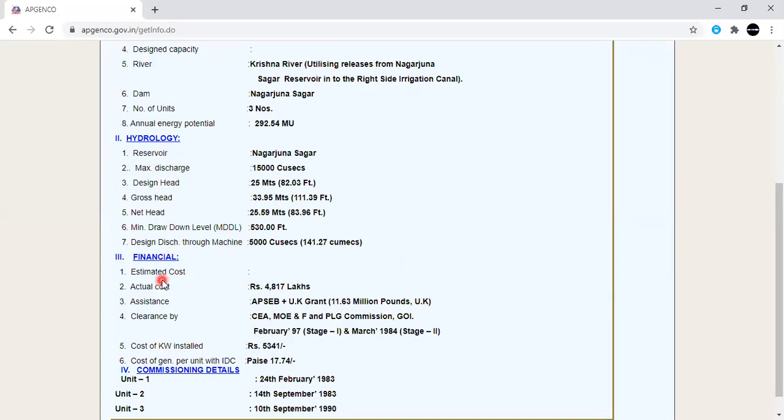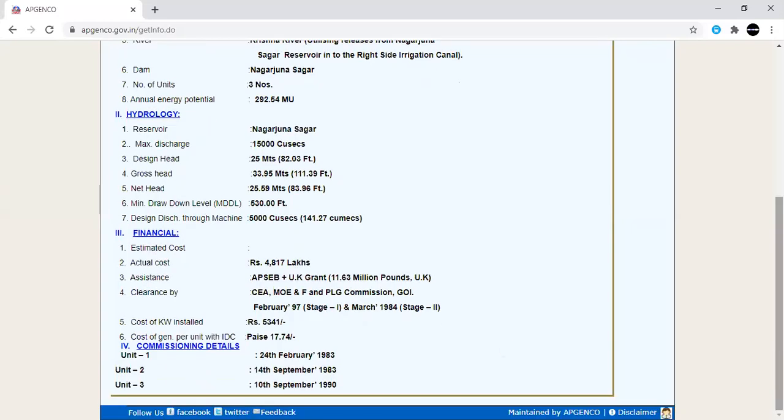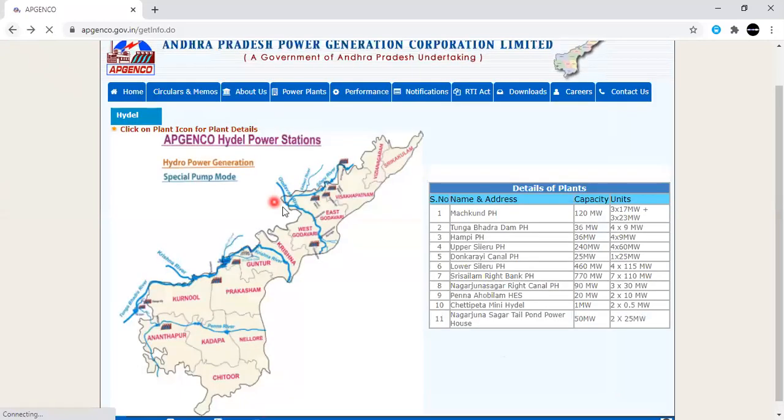Similarly, coming to the third one, it is nothing but the budget. So what is the budget for this one? And the next one is commissioning details, meaning from which date it is going to operate. So each and everything you will get from this official site itself. So like this, you can get each and every piece of information from the official site, that is nothing but APGenco. So totally we have 11 power plants.